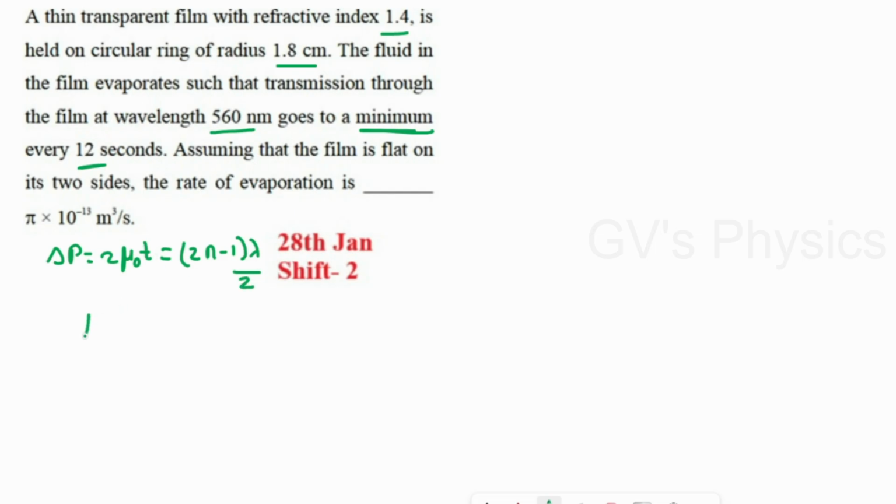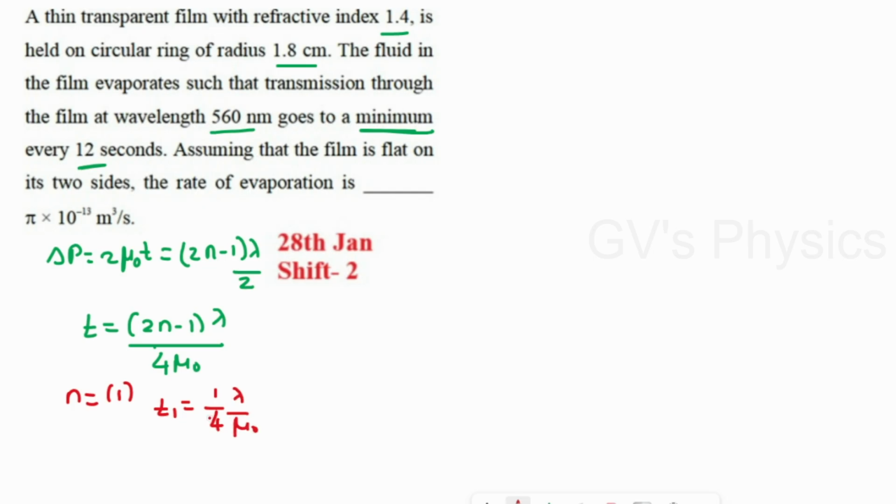We can write T is equal to, if you substitute, 2n minus 1 lambda by, this 2 will come to the denominator, so it will become 4 mu naught. Now we have to find the thickness, so I'm going to substitute n as 1. If you take n as 1, you will get the thickness of the first fringe. So T1 is equal to, 2 minus 1, 1 by 4 lambda by mu naught.